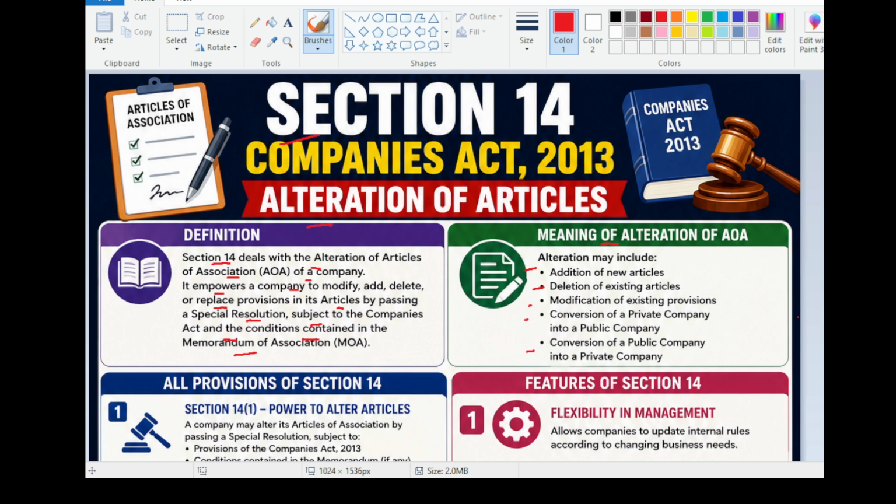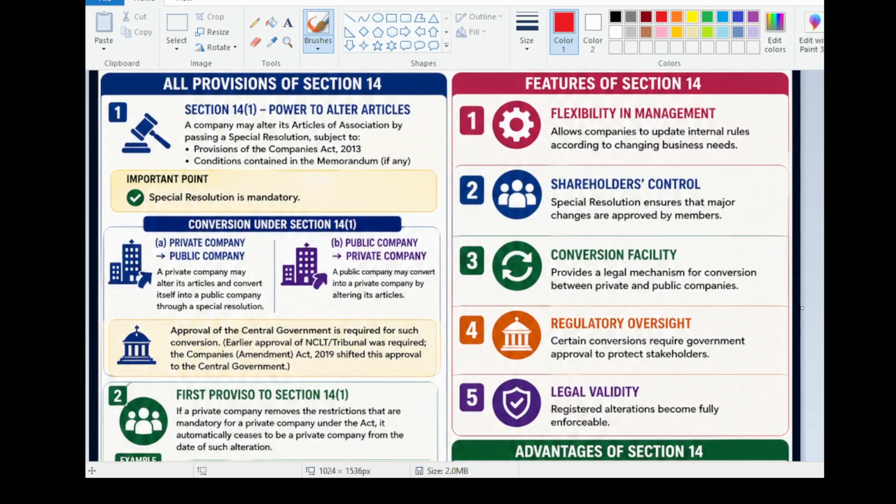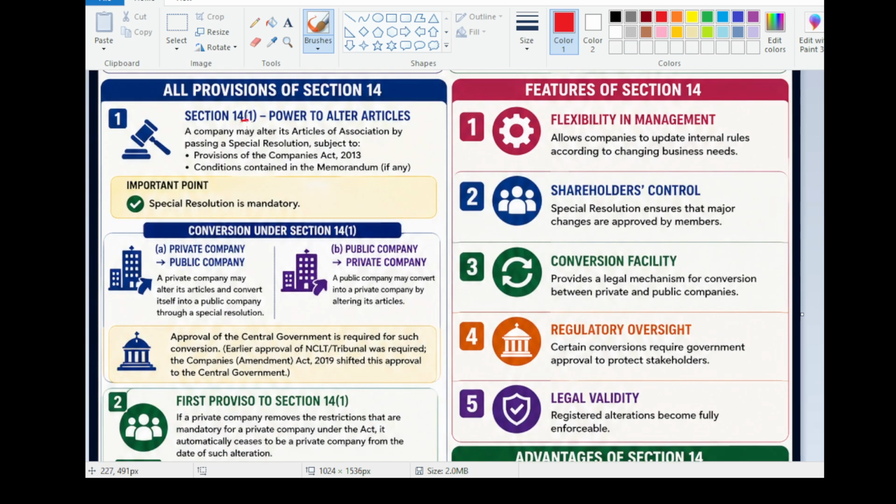The provisions of Section 14 are: Section 14, subsection 1, power to alter articles. A company may alter its articles of association by passing a special resolution, subject to the provisions of the Companies Act 2013 and the conditions contained in the memorandum, if any. The important point is that a special resolution is required to alter the articles of association.